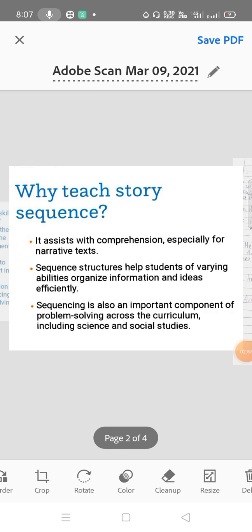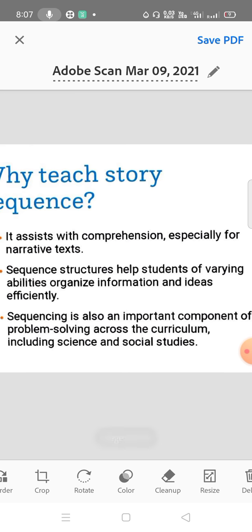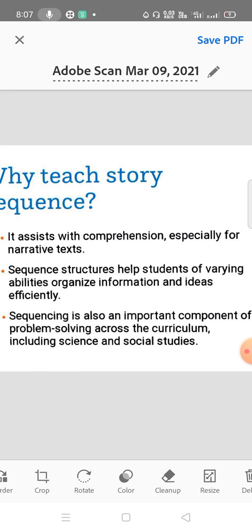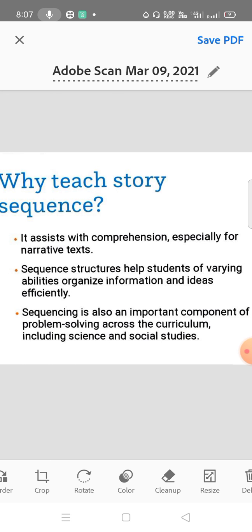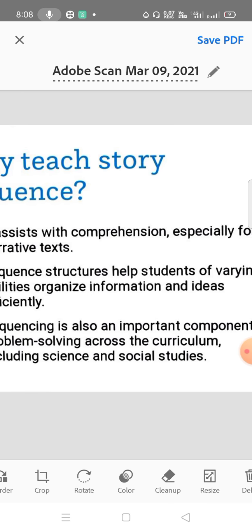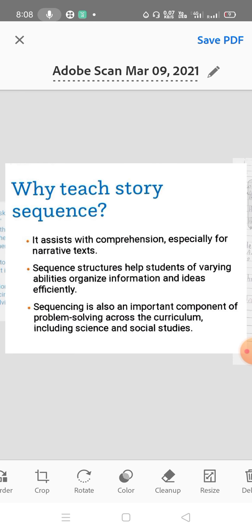Why teach story sequencing? It assists with the comprehension, especially for narrative text. जो स्टोरी कहने वाले होते हैं, सुनने वाले होते हैं, उसमें ये बहुत ही हेल्पफुल होता है. Sequence structure helps students of varying abilities organize information and ideas efficiently. Sequencing is also an important component of problem solving across the curriculum, including science and social studies. Okay, see here, it helps you not only in the English subject, it helps you in social studies and science subjects also.